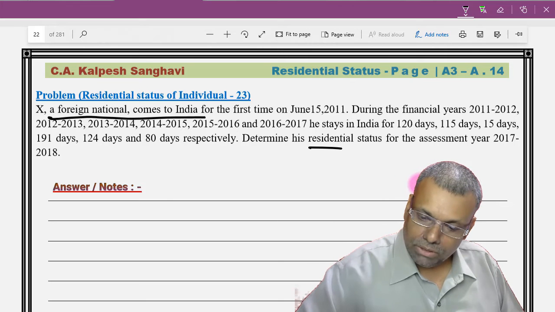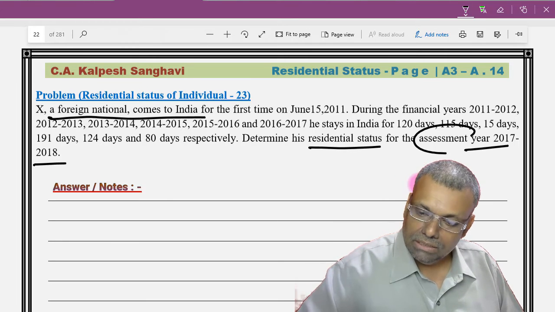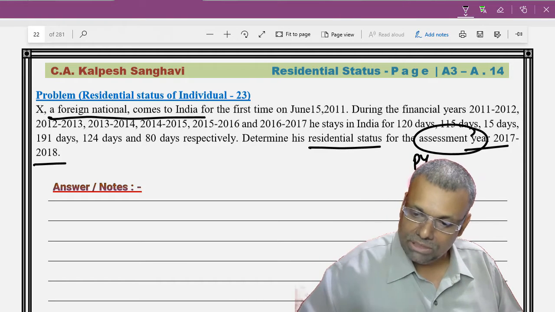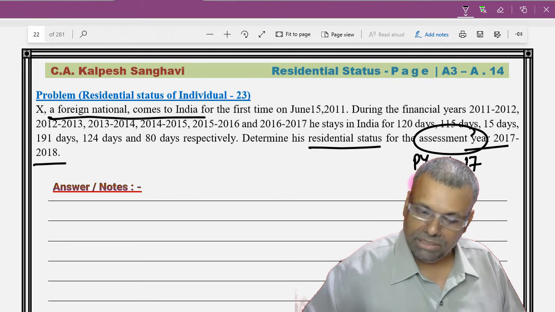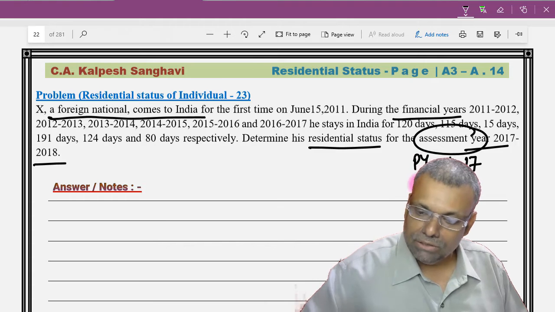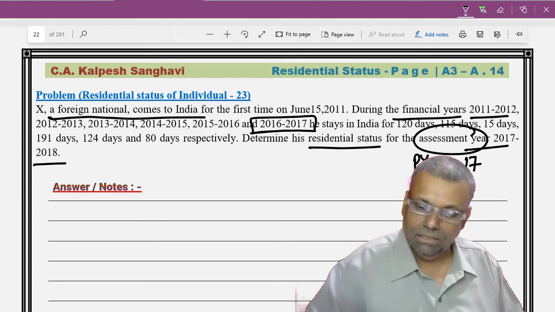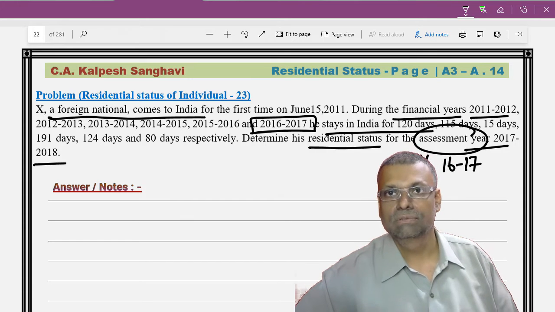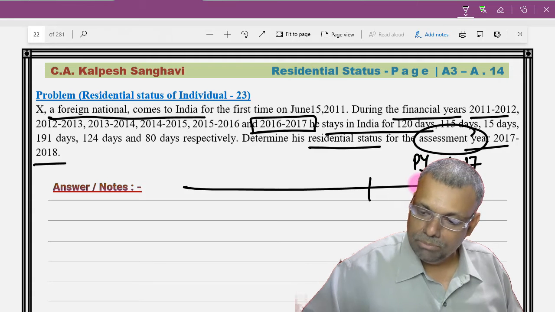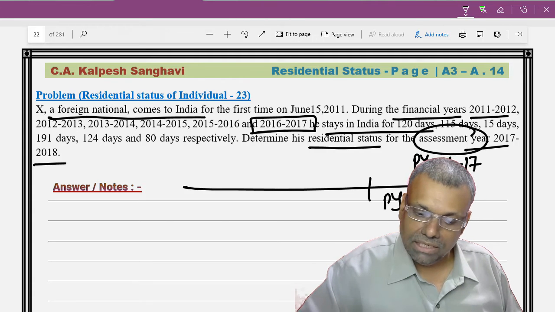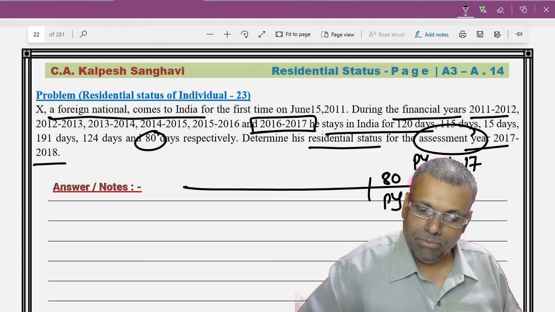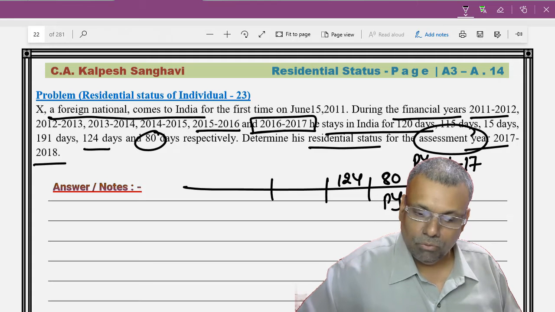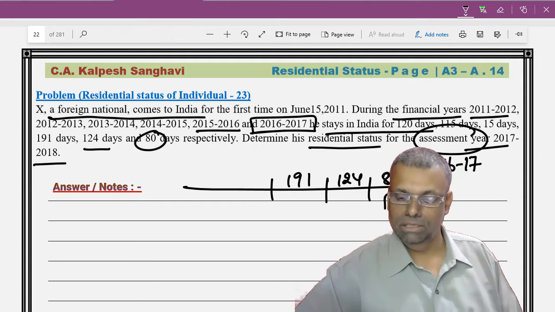Second point, you have to determine the residential status for the assessment year, so always think from the previous year point of view. Otherwise, it is very likely that in this chapter you will make mistakes. So the previous year will be 16-17. During the financial years from 11-12 to 16-17, his stay in India is already given to us. So in the time sequence, in the previous year his stay is 80 days, before 16-17 will be 15-16, so before that is 124 days, before that 191 days, accordingly.